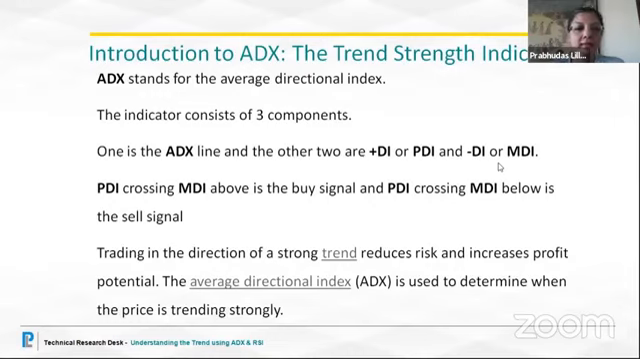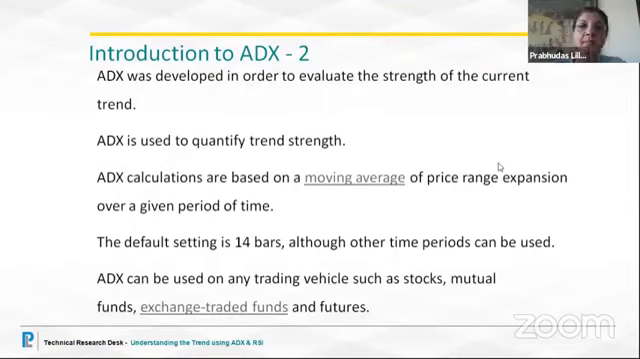Trading in the direction of a strong trend reduces the risk and increases profit potential. The ADX is used to determine whether the price is trending strongly. ADX was developed in order to evaluate the strength of the current market trend, and it is also used to quantify the trend strength.